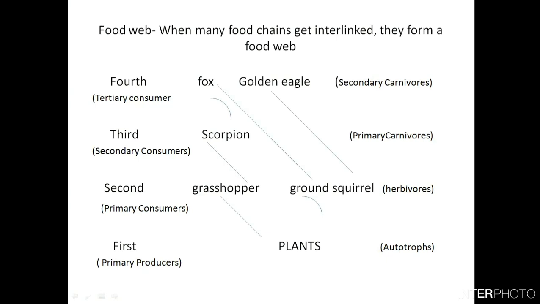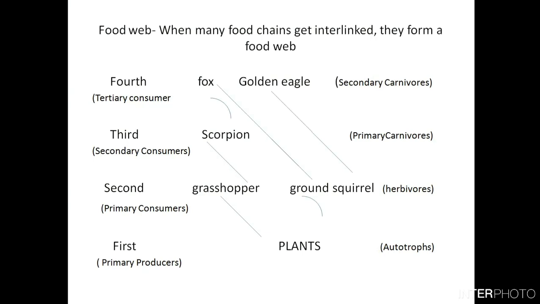Then it can be consumed by the primary consumers. This is the second step. Primary consumers may be grasshoppers or ground squirrels. As these animals are directly dependent on the plants, they are also known as herbivores: those animals that depend on plants only.